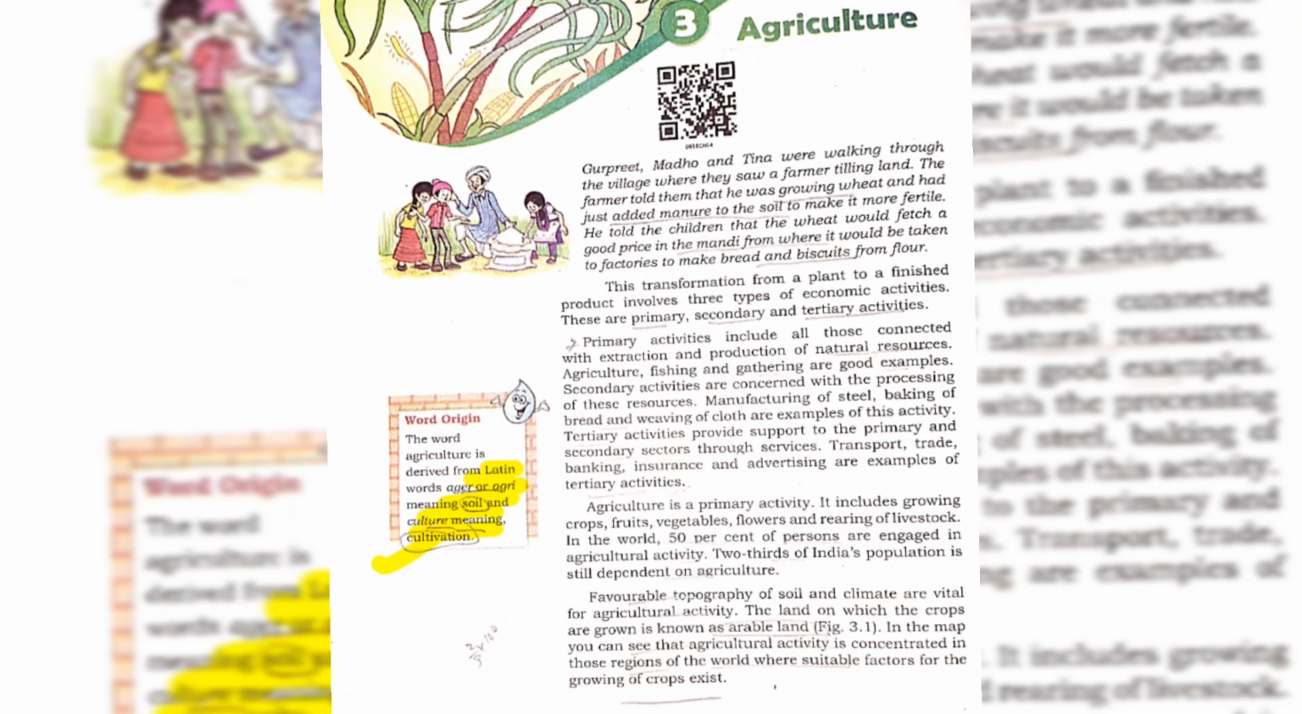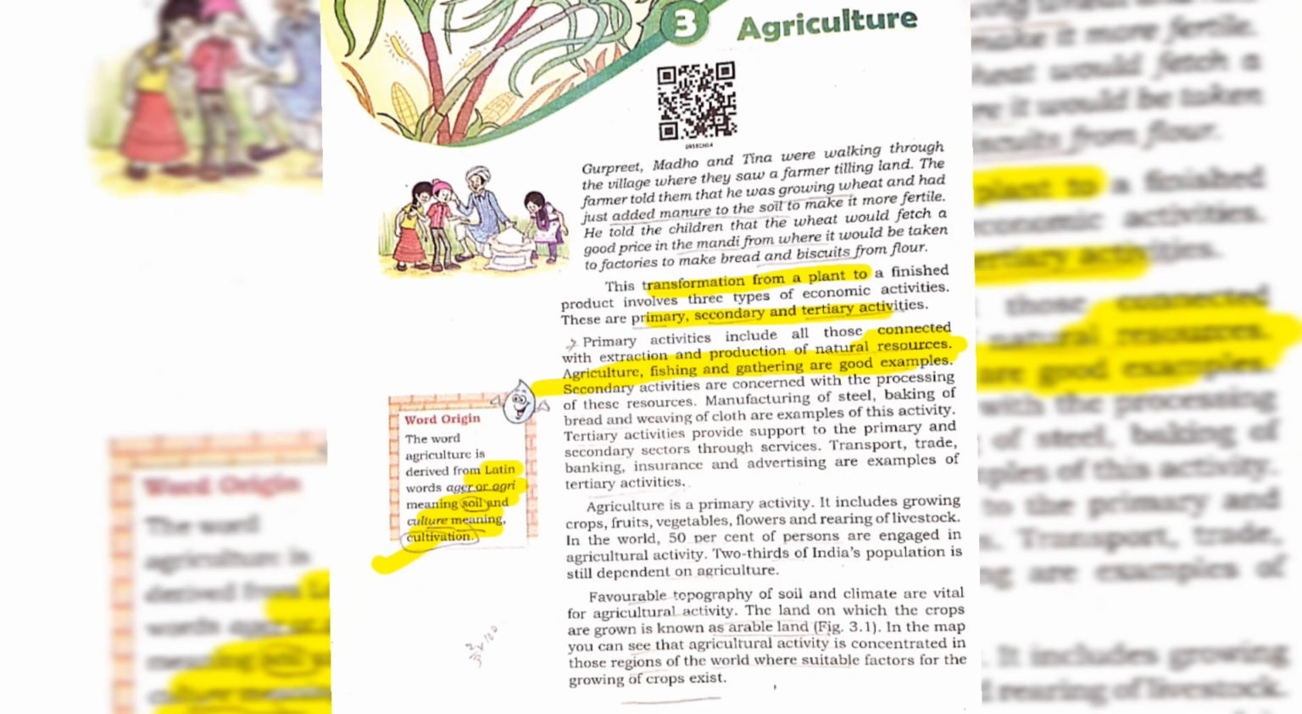And then we know agriculture is a primary activity, because the transformation from a plant to a finished product involves three economic activities: primary, secondary, and tertiary. Primary activities include those which use natural resources, like agriculture, fishing, and gathering, and agriculture is a good example. So agriculture is an example of a primary activity. We only depend on agriculture.